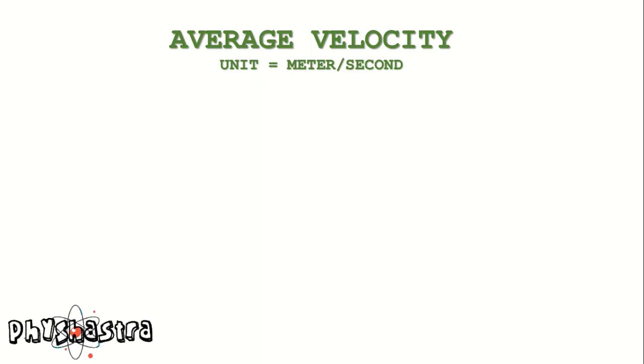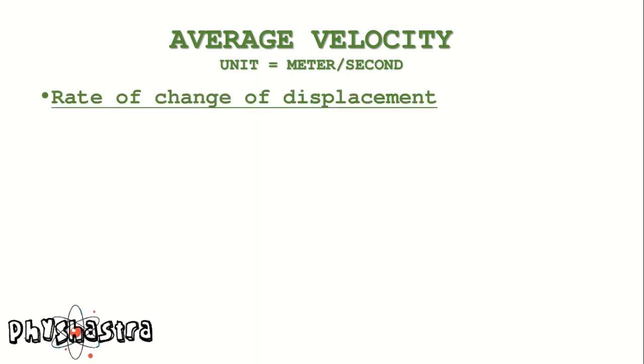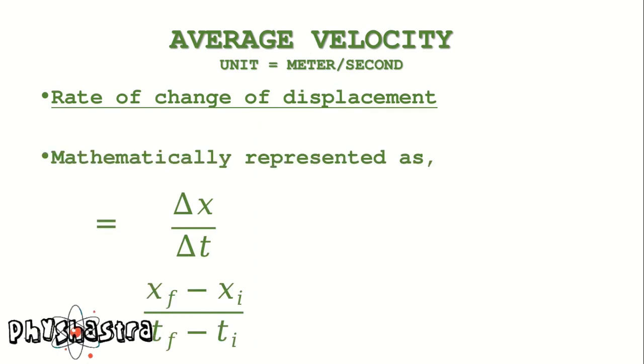Average velocity is defined as rate of change of displacement and mathematically represented as delta x divided by delta t, where delta x and delta t are the change in position and change in time respectively. Delta x is written as x sub f minus x sub i, the final and initial position of a particle, and delta t is written as t sub f minus t sub i, final and initial time.